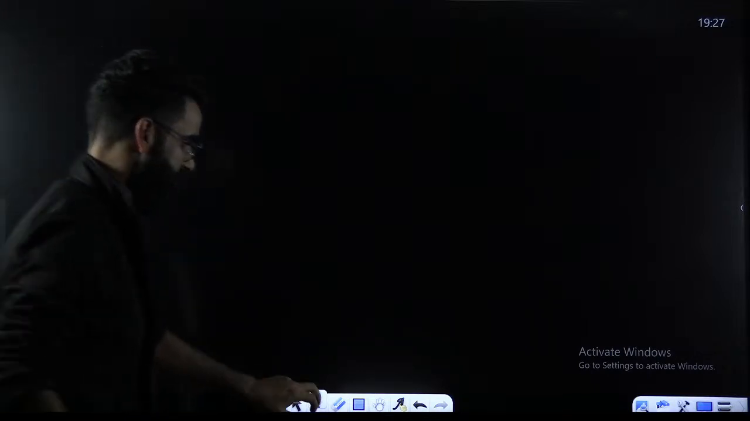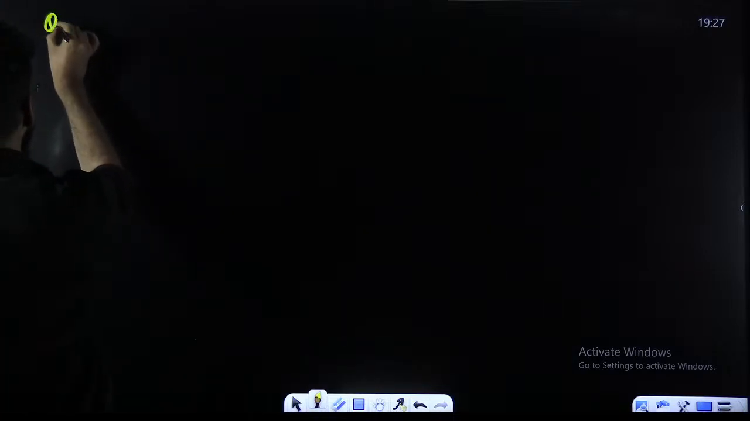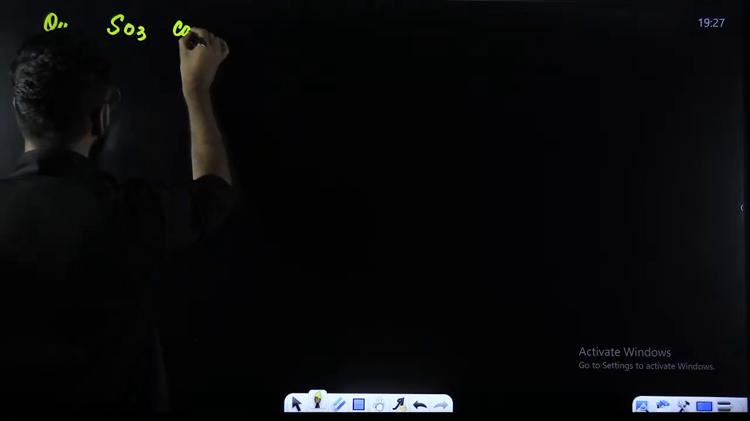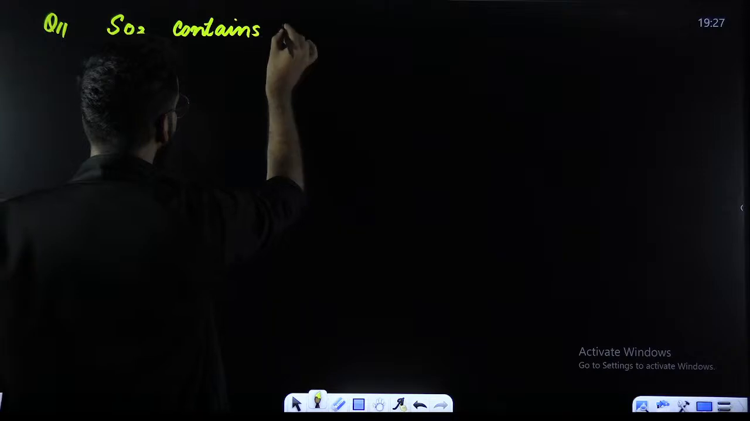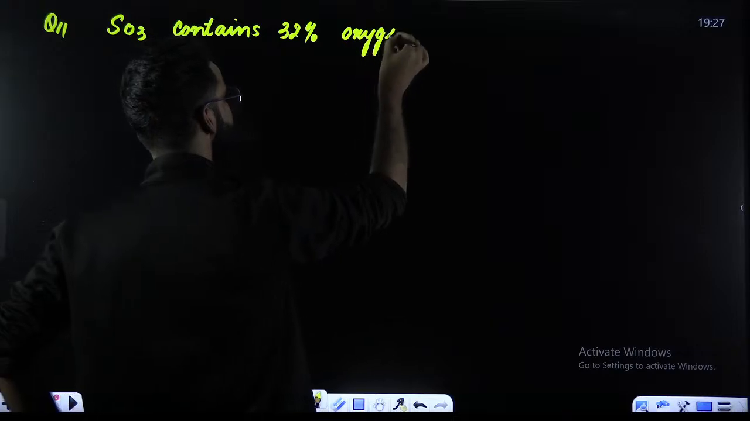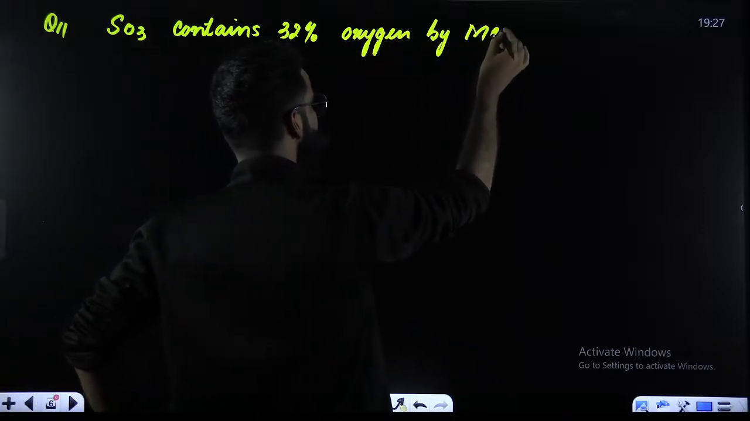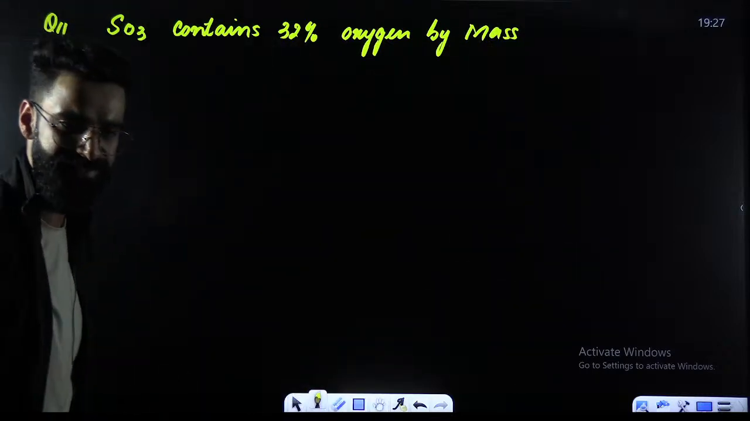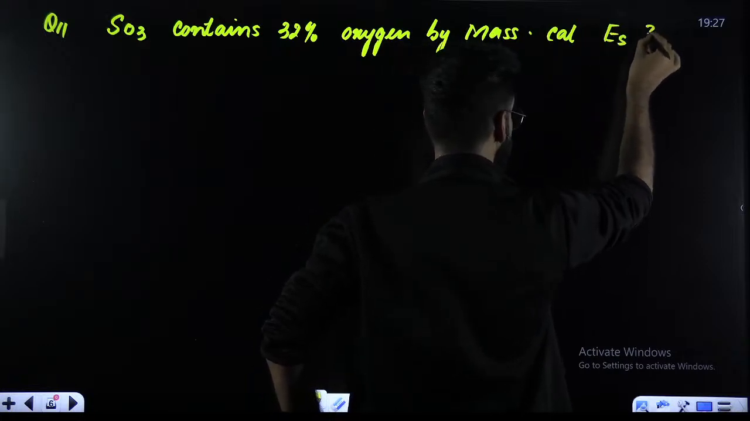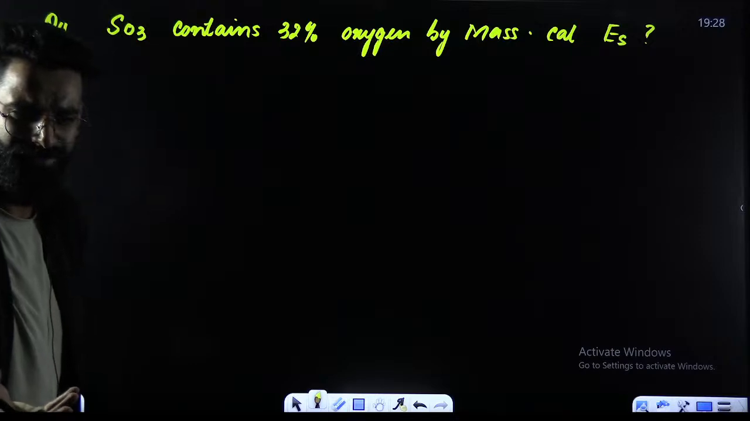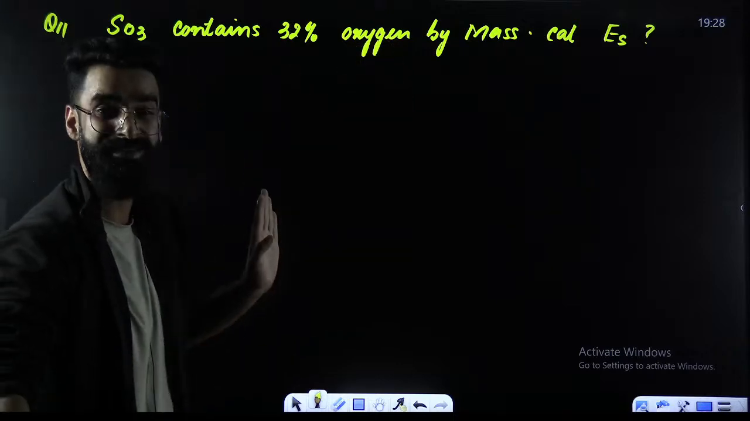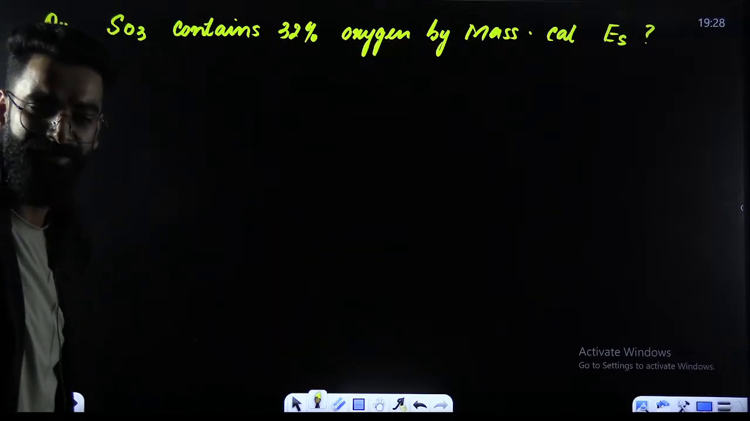For example, I'm giving you one more question. Let's say the question is like this. SO3 contains 32% oxygen by mass. Calculate the equivalent mass of sulfur in SO3. Look at the question, guys. SO3 contains 32% oxygen by mass. Calculate the equivalent mass of sulfur.